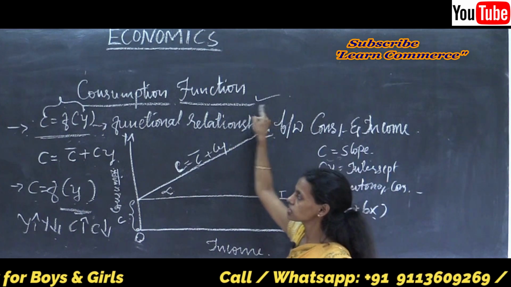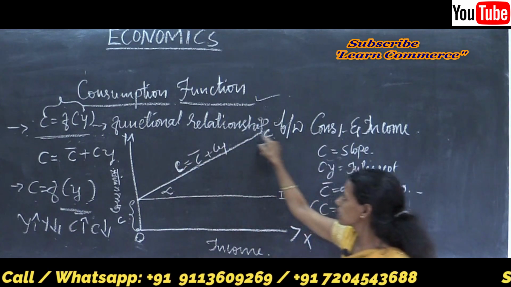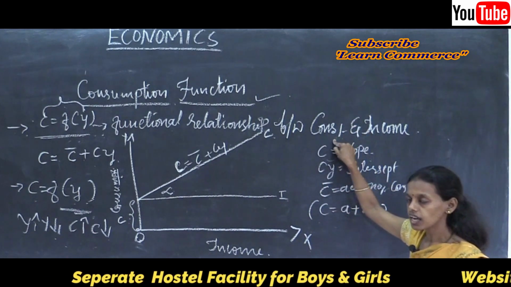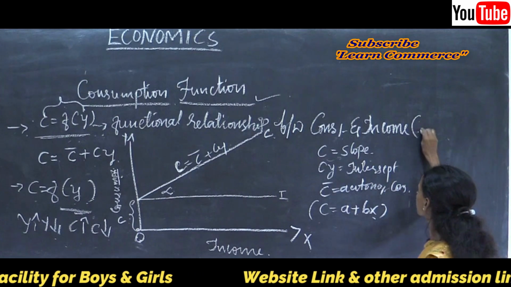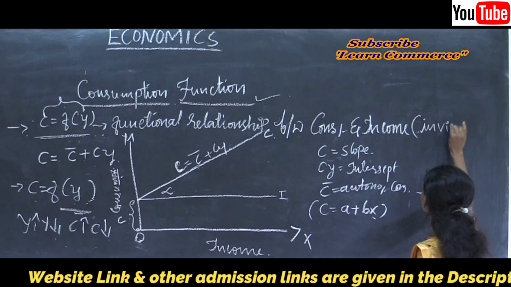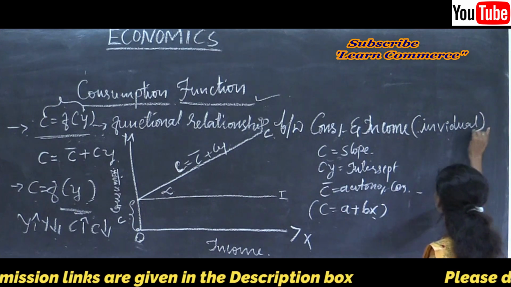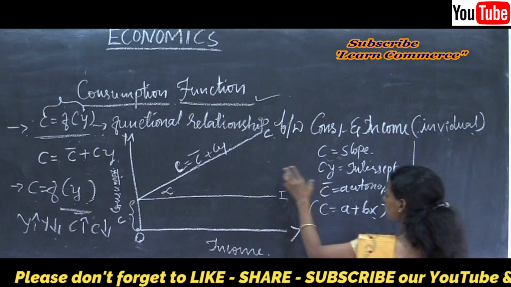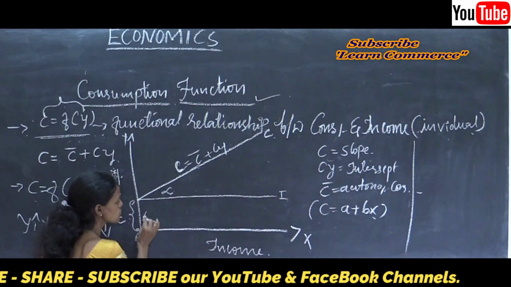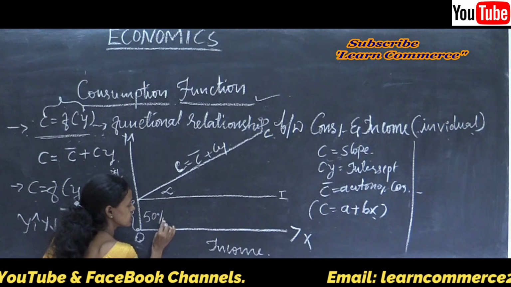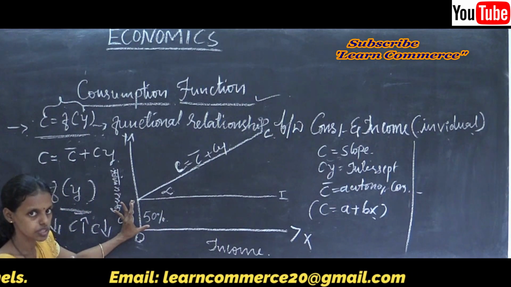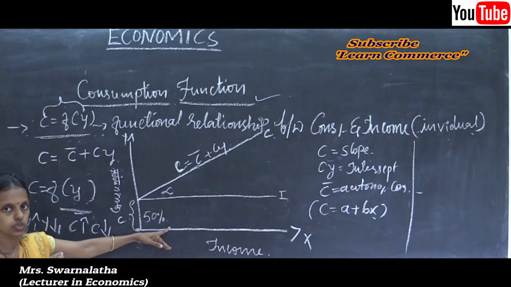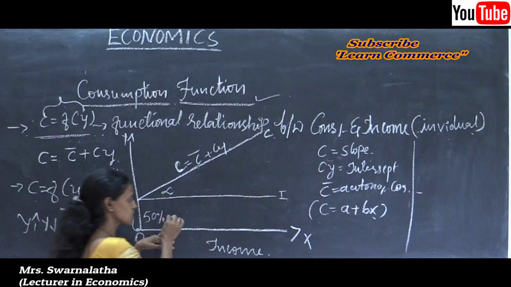The consumption function is always referred to as the functional relationship between the consumption of an individual and the income level of an individual. For example, if consumption is 50%, income may increase to 100% or 60%.